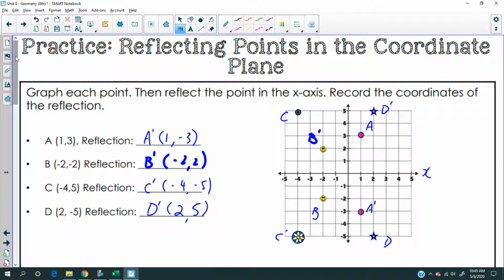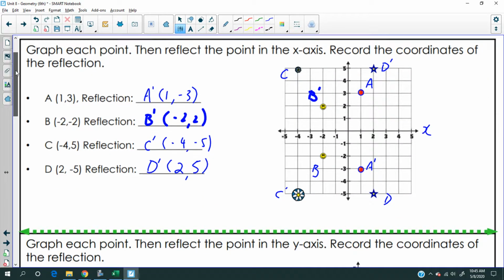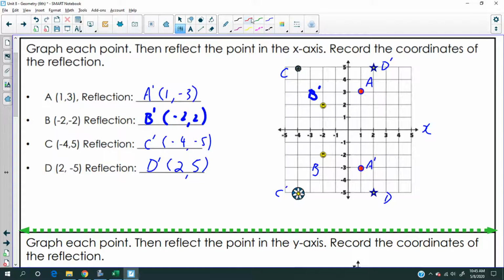Here's what we did yesterday. The last thing we did yesterday was to take a point, like point A here, and reflect that off of the x-axis. I could do a better job than that and keep the color.